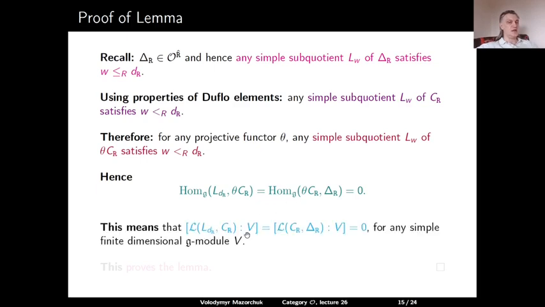But this means that the multiplicity of any simple finite dimensional module V in L(L(dR), CR) and in L(CR, delta R) should be 0, because it is given as a sum of such Hom spaces. In other words, L(L(dR), CR) is a 0 bimodule, and L(CR, delta R) is a 0 bimodule, which proves our lemma.